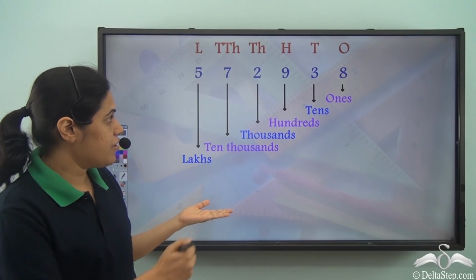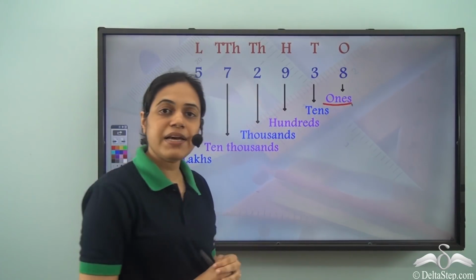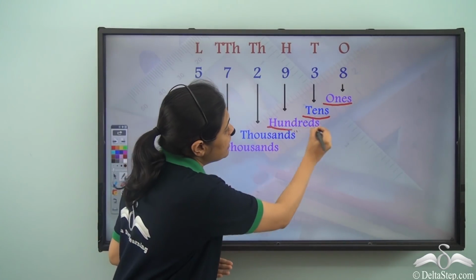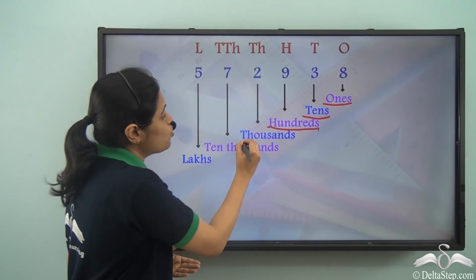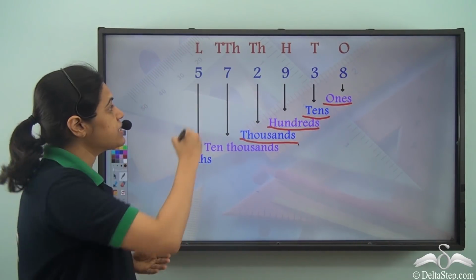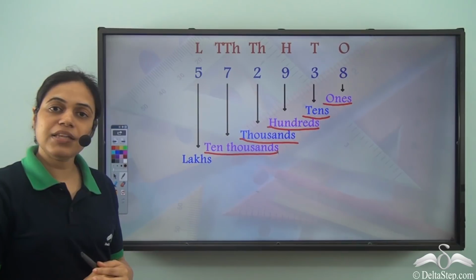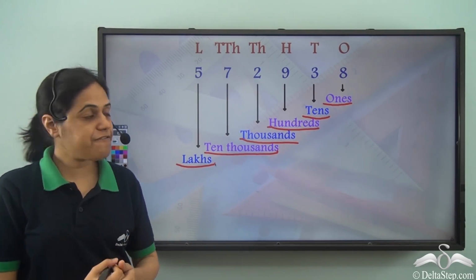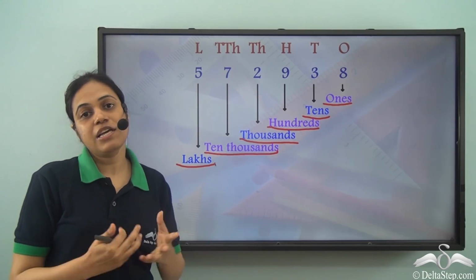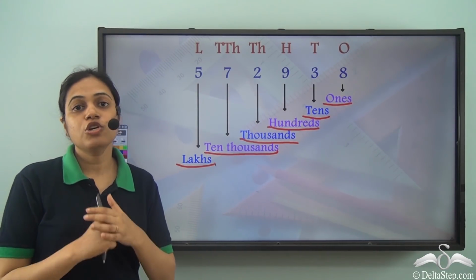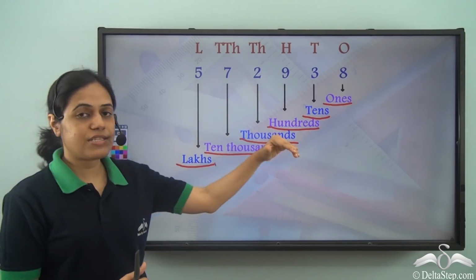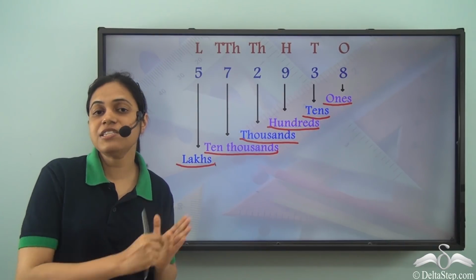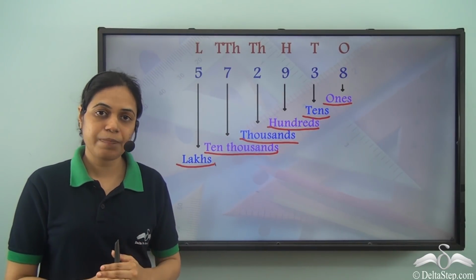So, in this number, 8 is in the ones place, 3 is in the tens place, 9 is in the hundreds place, 2 is in the thousands place, 7 is in the 10,000s place, and 5 is in the lakhs place. If I interchange the places, the number itself changes. So what is important is the digits along with the place where the digits are placed. That is the position where the digits are placed.